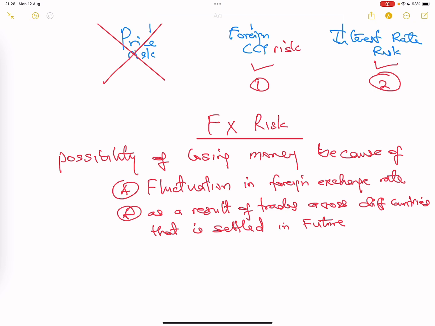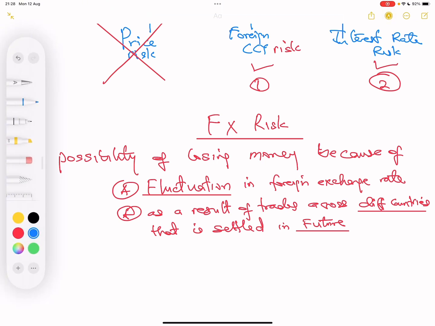So you can see in this definition 3 things are involved. First is fluctuation of exchange rate. The second one is different countries are involved, and the third one is there's a future, there's a delay involved.